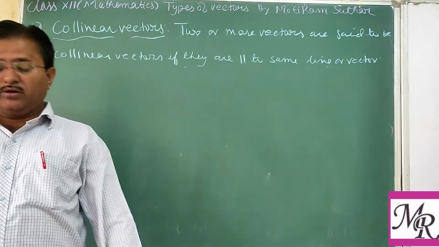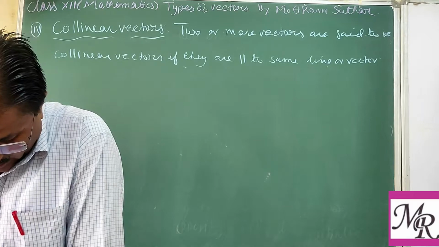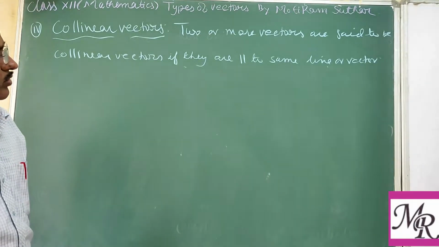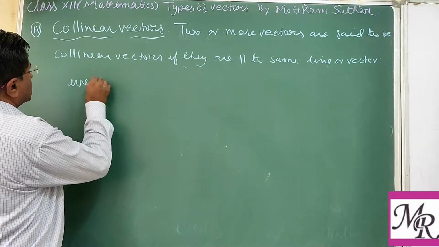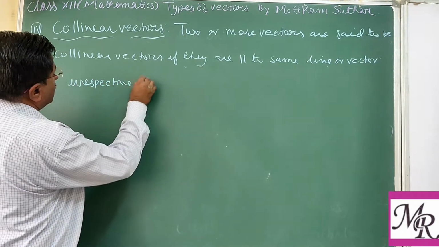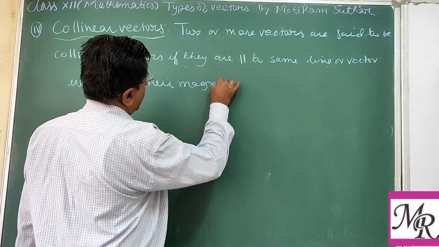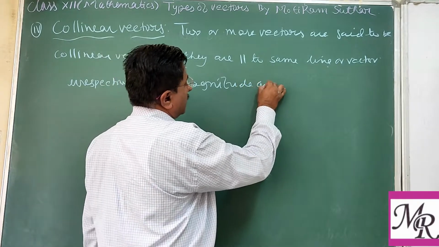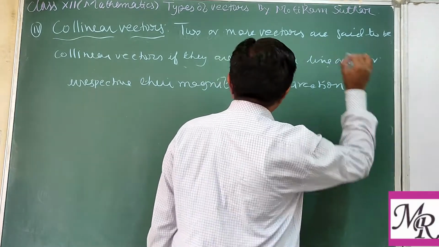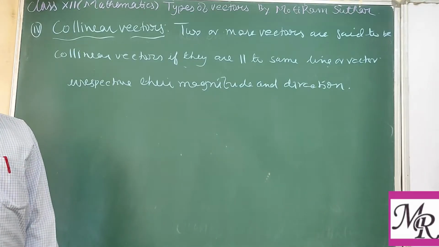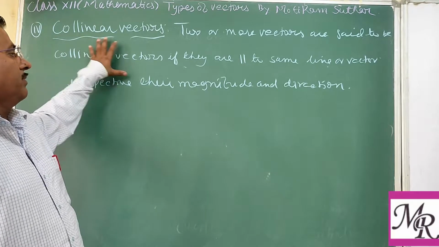All vectors which are parallel to the same line, irrespective of their magnitude and direction. Direction and magnitude may be different, but they possess the same property that they are parallel to each other.